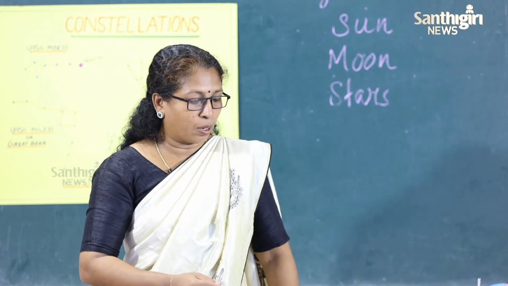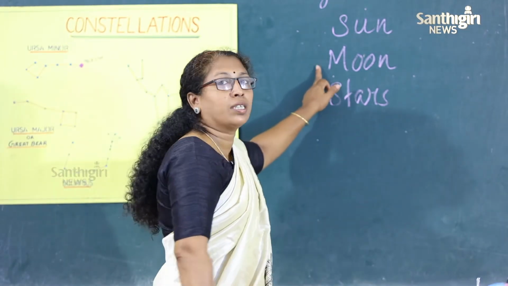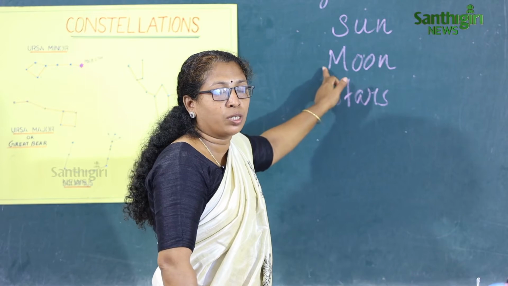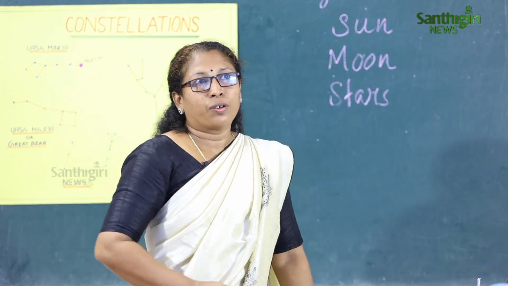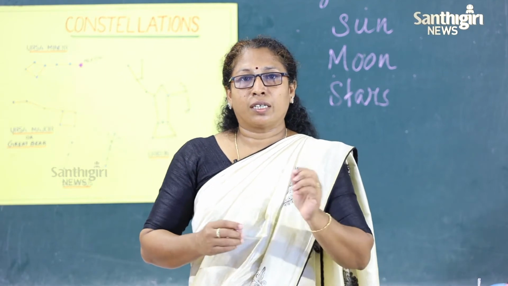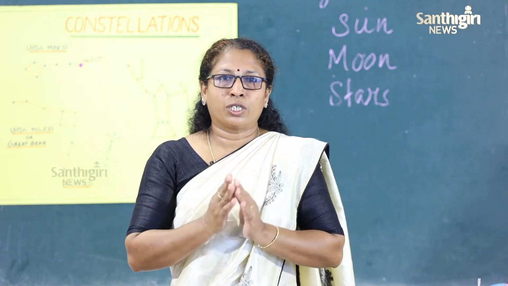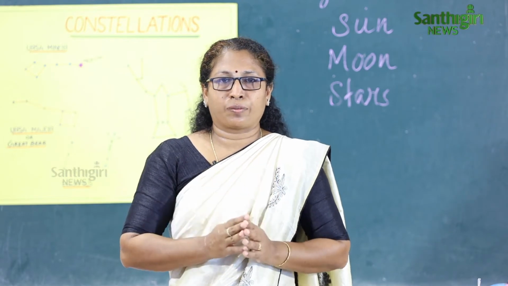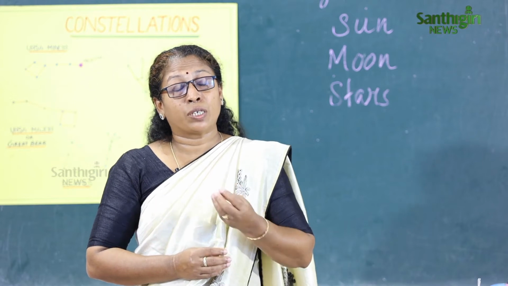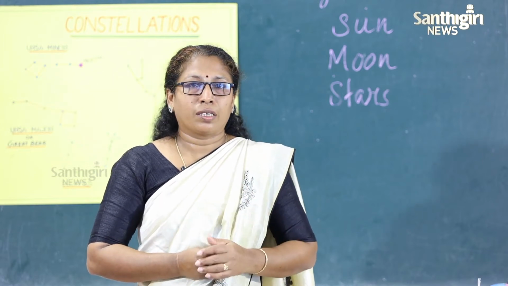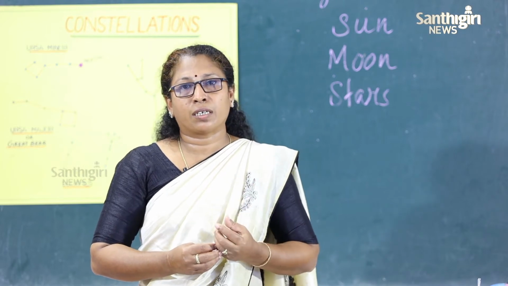Now we are going to learn about another neighbor, the moon. The moon is another important neighbor. When we see the sun and the moon from the earth, they look equal in shape and size. But the moon is much smaller than the sun. Then why does it look equal in size to the sun?